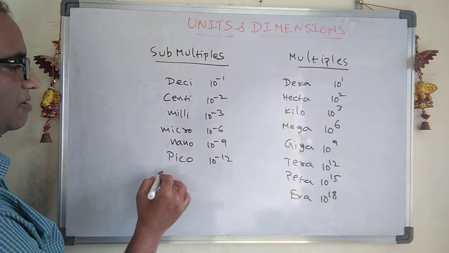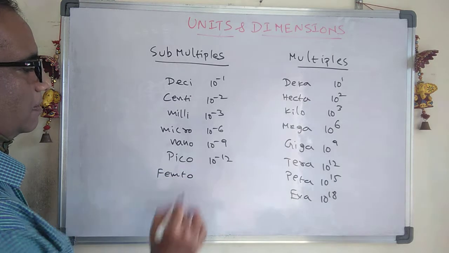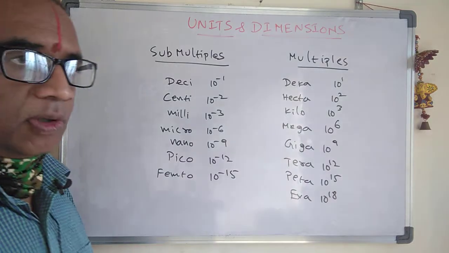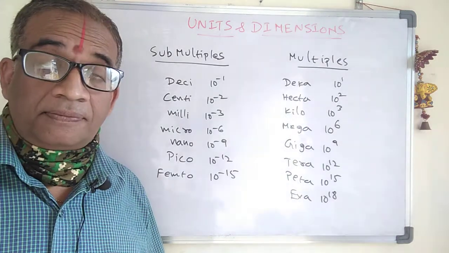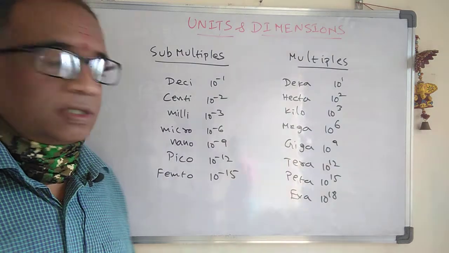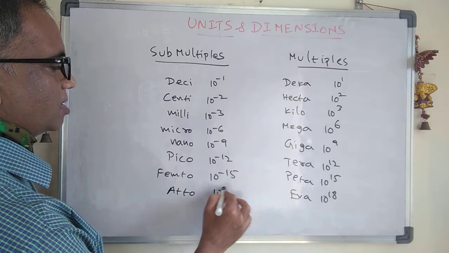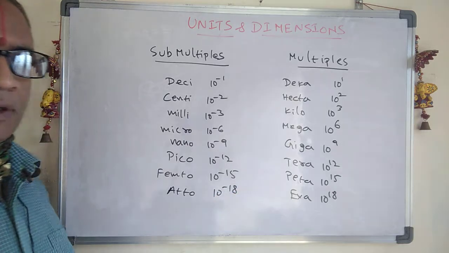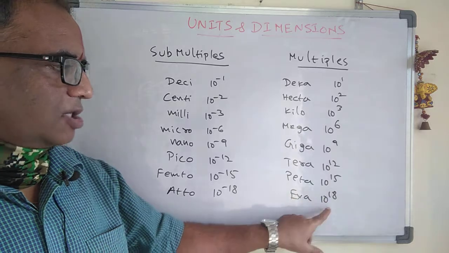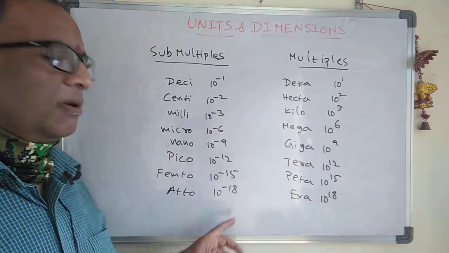Then we have femto. Femto means 10 power minus 15, and we can also call it Fermi. Fermi means 10 power minus 15 meter, the size of the nucleus. Then we have atto. Atto means 10 power minus 18. So here you can go to a bigger one, exa, 10 power 18, and a smaller one, atto, 10 power minus 18.